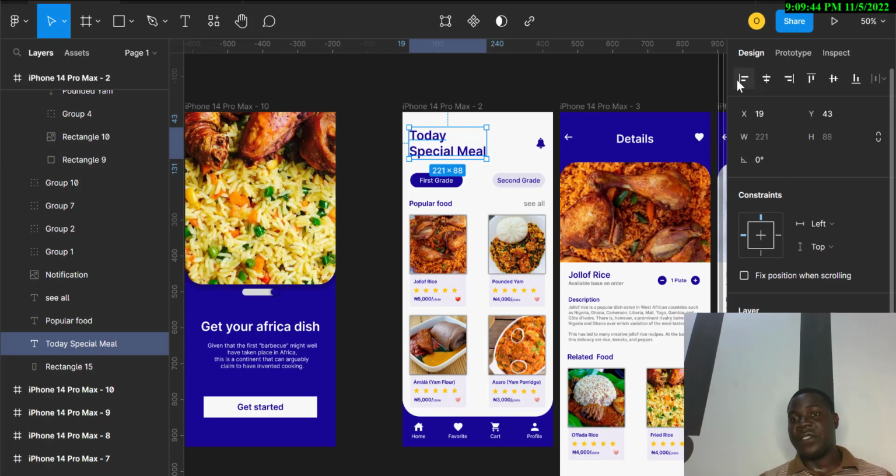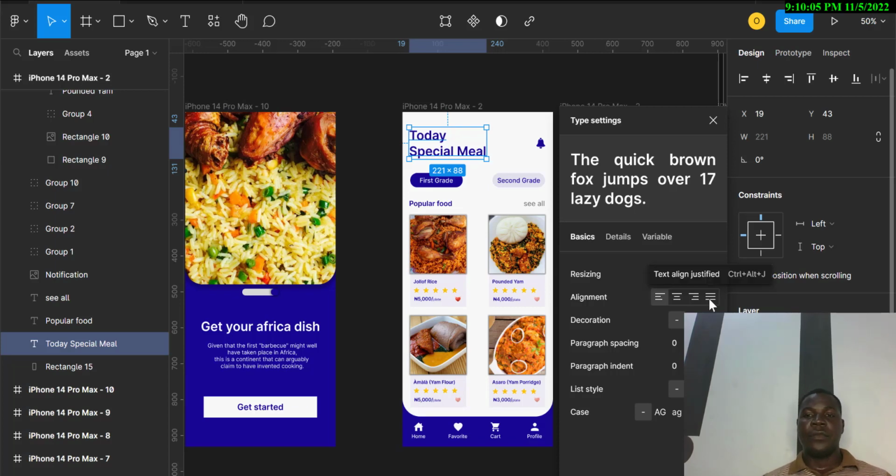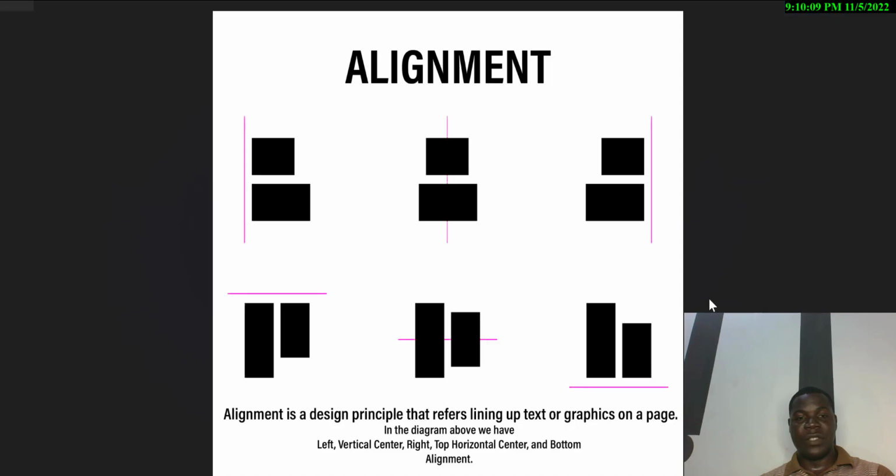Here now you can see we have left, the horizontal center, and the right, and we have the top, the vertical center and the bottom. And on text we are having left, center, and right. And if you come down here, you see the justify. So these are the alignments you have in your design.